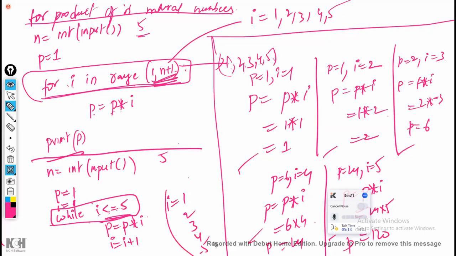Same to same. Same I values. Here you are considering in a sequential order. Here you are considering based on the condition. What is the difference between both of them? Got the point? Is that clear? Difference between while loop and for loop.